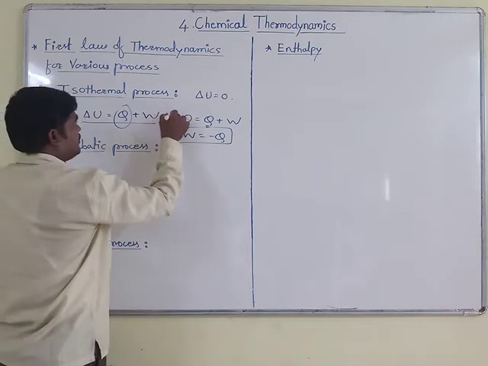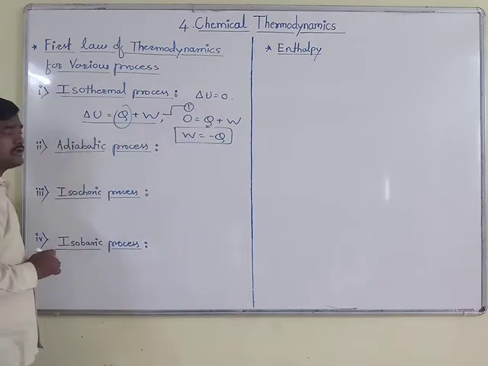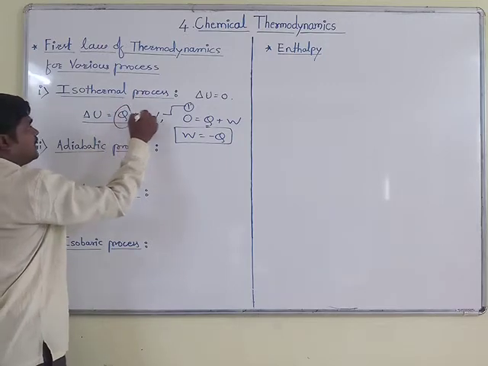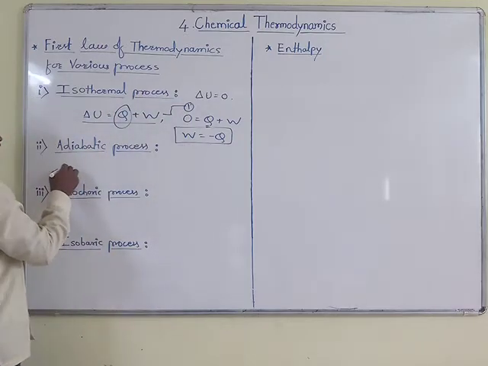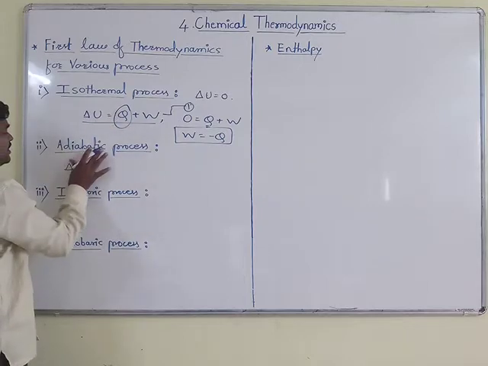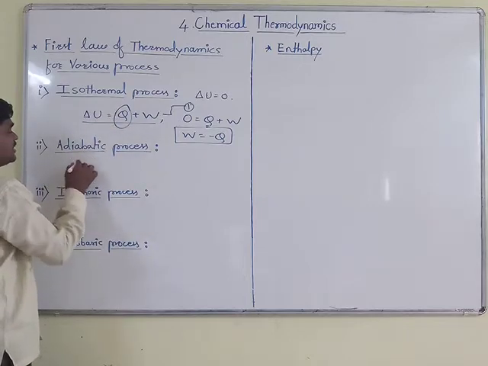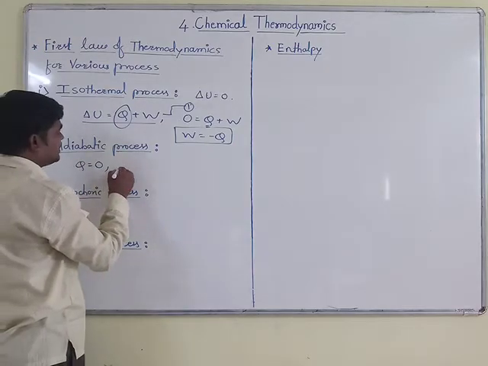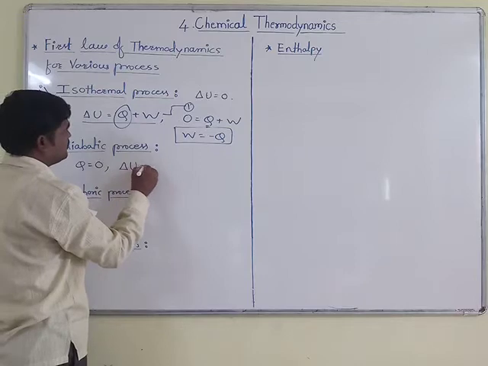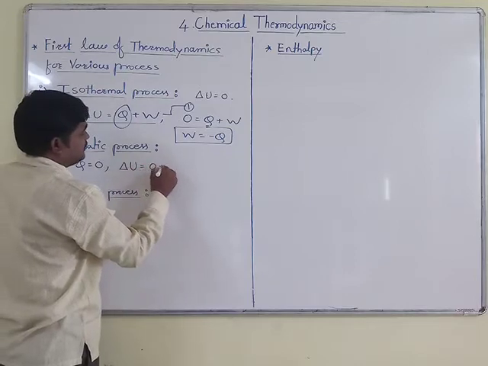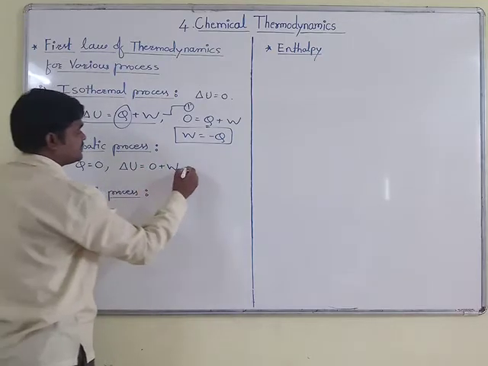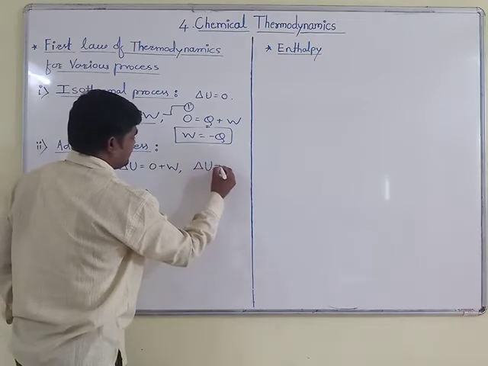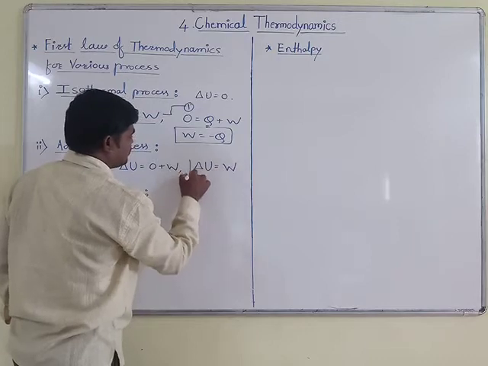I will call this equation number 1 for your better understanding. I have substituted the value of Q, that is Q is equal to 0, and then the equation is modified as delta U is equal to 0 plus W. In other words, we can say delta U, that is the internal energy change, depends only on the work done.